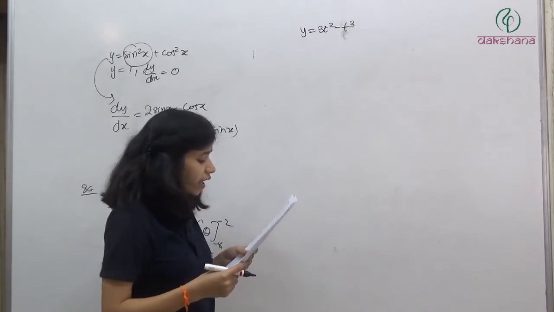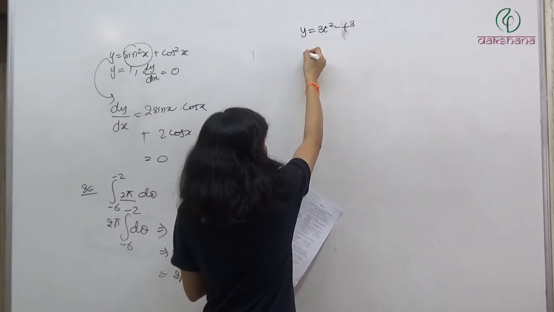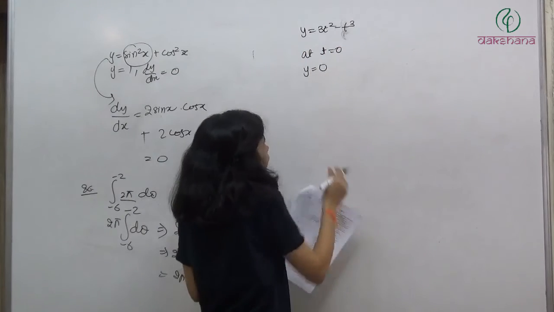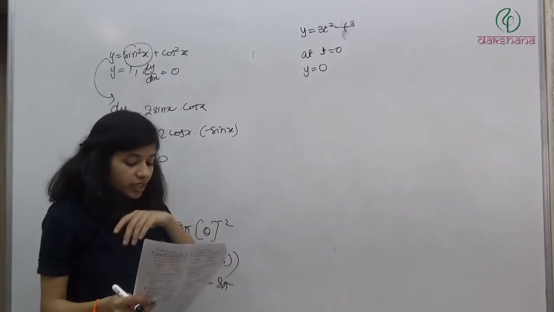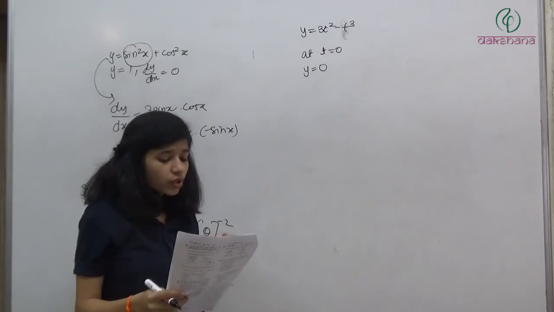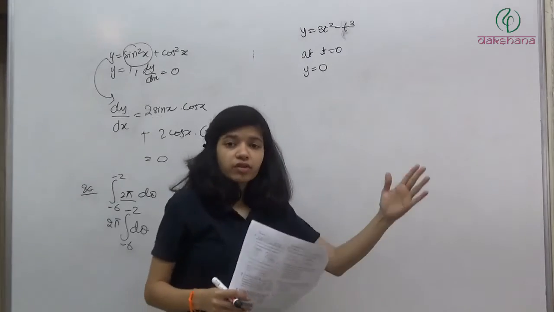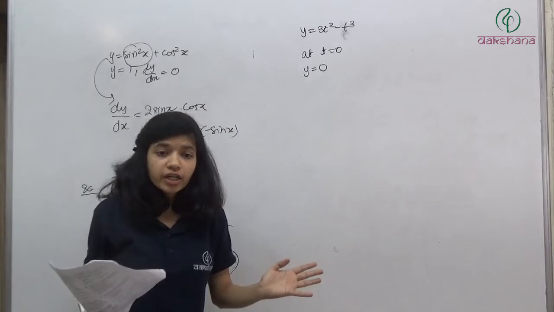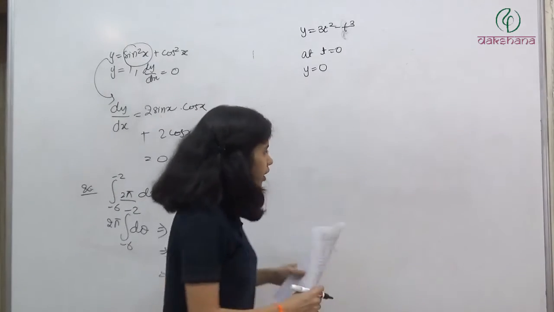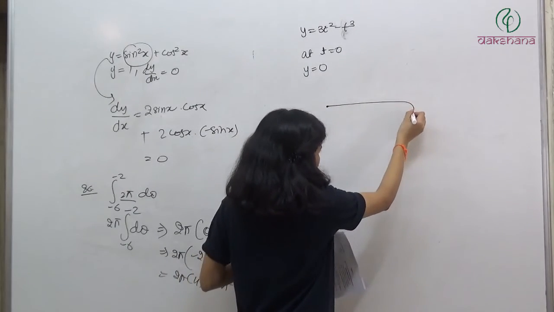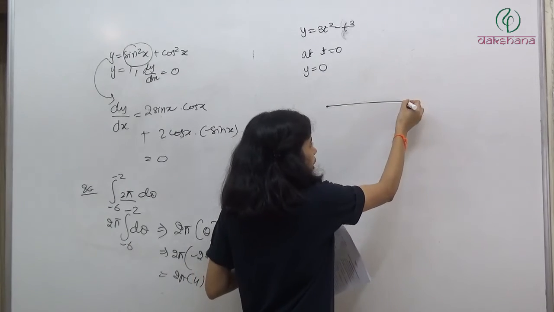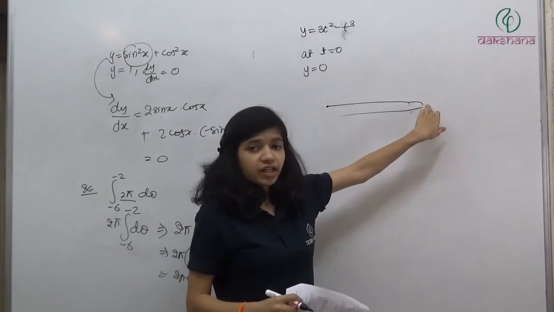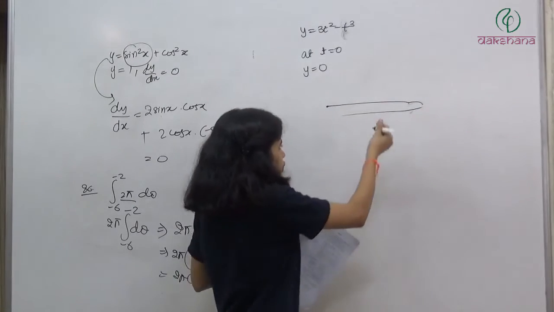So here we have at t is equal to 0, the particle is at y is equal to 0. So now it will start moving, and it will keep on moving up to what point? When it takes a turn. If it starts moving in this direction, it will keep on moving up to a point when it is going to take a turn. After the point at which it takes a turn, its position is going to decrease.